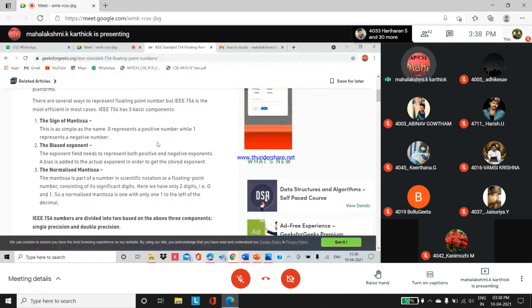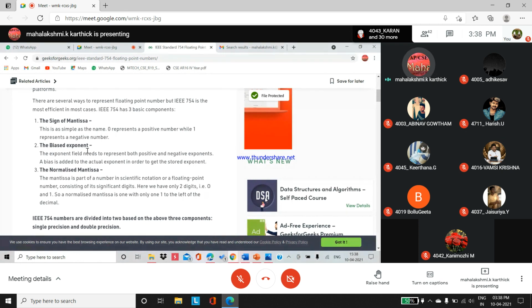There are several ways to represent floating point numbers, and in most cases, what are the three basic components? The sign of the mantissa. Mantissa means the fractional part. The fractional number has a sign. When you refer to many numbers, like -2.5, 25.6, +25.6, they come with a sign bit. So the sign of the mantissa is also called the fractional value.